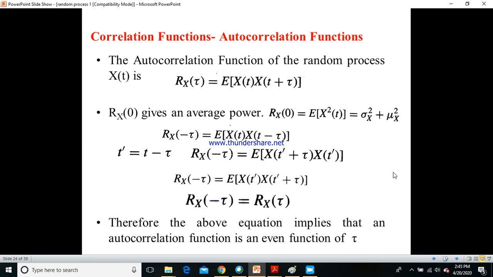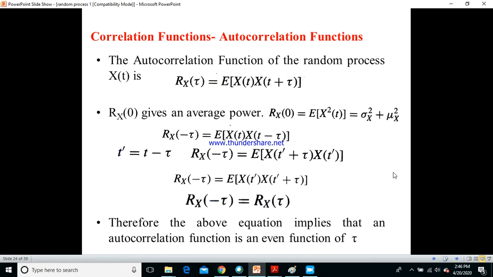Now if tau equals 0, as I said earlier, Rx of 0 gives the average power in any random process. So here Rx of 0, if I take, is nothing but the expectation of x square of t, which we have seen in the previous slide.